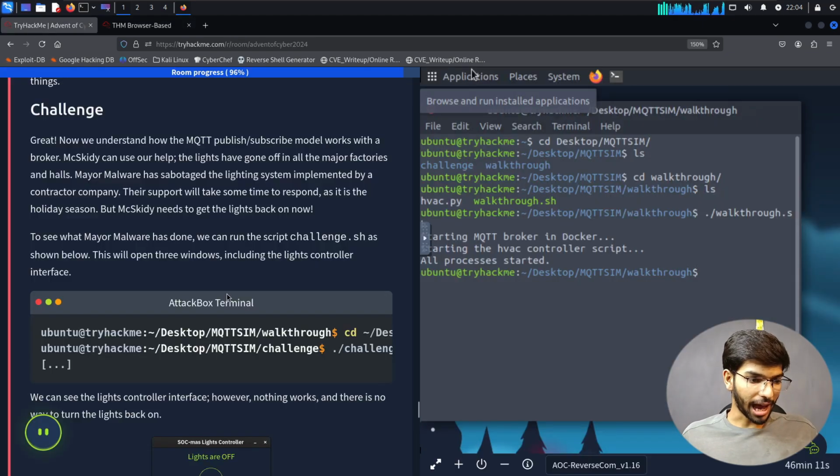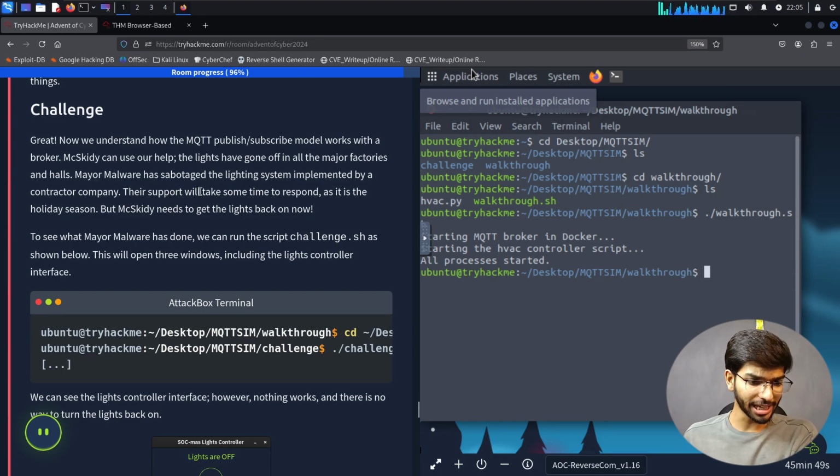Now let's go to the challenge. Great. Now you understood how the MQTT publish or subscribe model works with a broker. MixKitty can now use our help. The lights have gone off in all the major factories and halls. The Mayor malware has sabotaged the light system implemented by a contractor company.